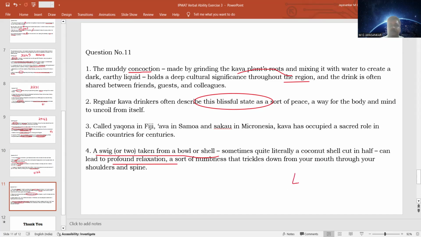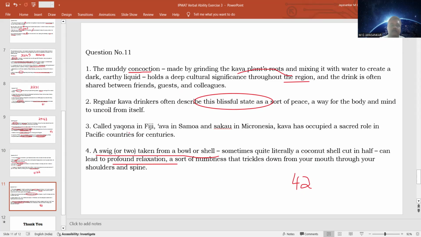So after 4, you should take 2. Sentence 4 talks about the profound relaxation that you get after drinking kava. Then 2 says that this blissful state is a sort of peace for the body and mind to uncoil from itself. So 4 and 2 form a very good sentence pair.